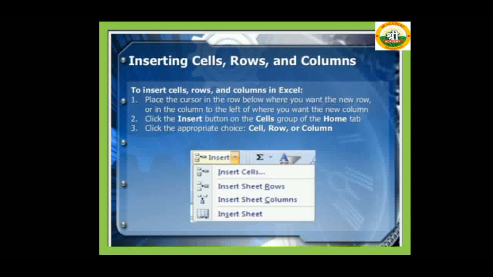You can also right-click with the cursor. There are so many options: insert cells, insert sheet rows, insert sheet columns, insert sheets. You choose according to your needs.